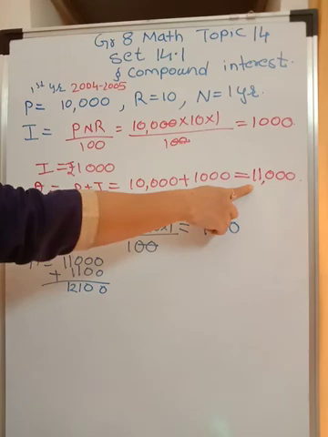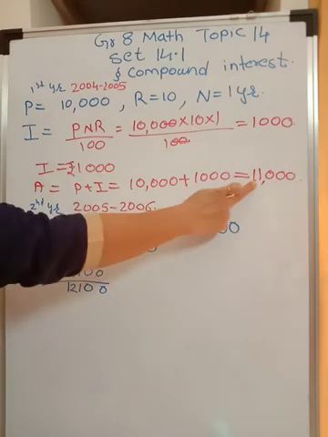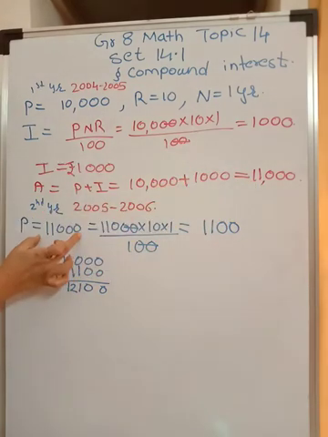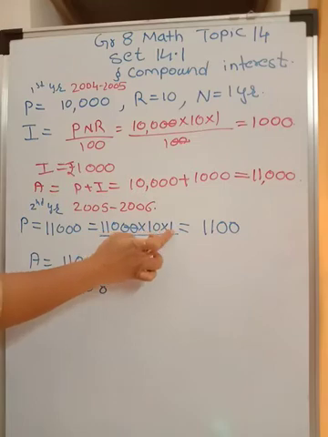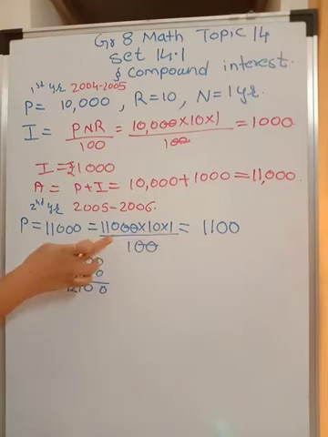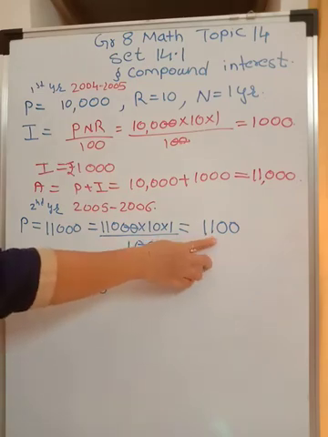So now your principal will not be 10,000 rupees. Your principal now becomes the amount of the previous year, which is 11,000 rupees. Now again, interest will be calculated by placing not 10,000 but 11,000 into 10 into 1, for 1 year, divided by 100. So this comes out to be 1,100 rupees.